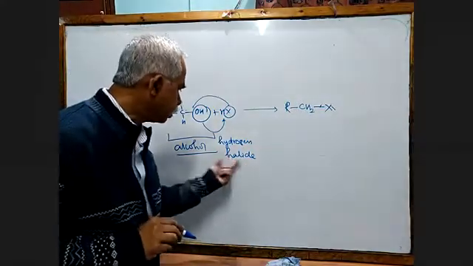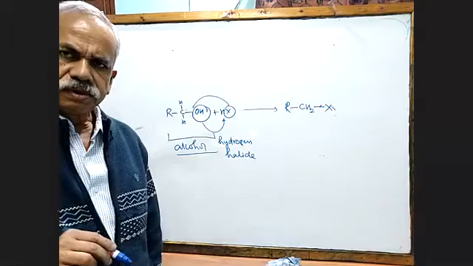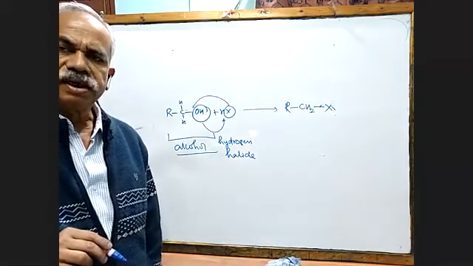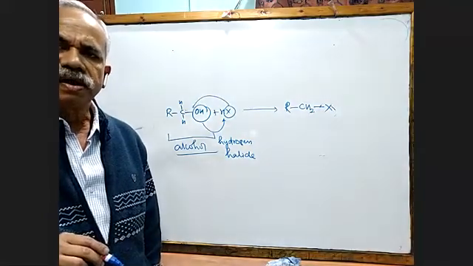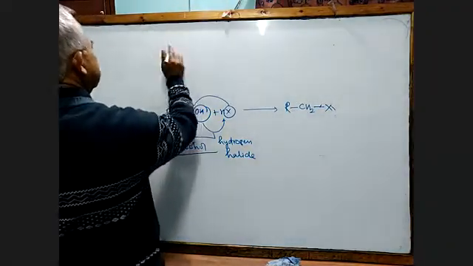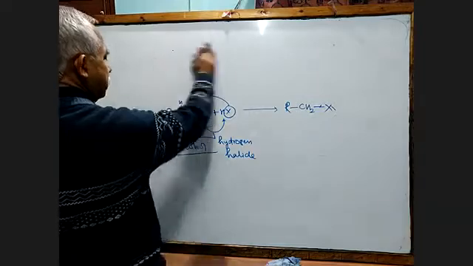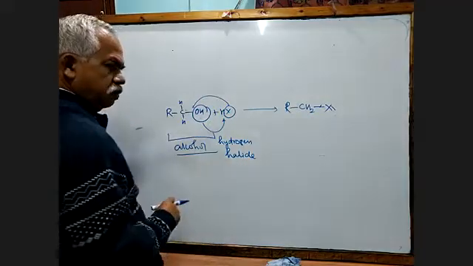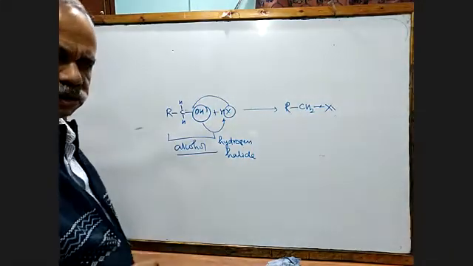The name of the procedure should contain both of them. So I'll call it, third method will be hydrohalogenation of alcohol. But what is the nature of hydrogen halide?